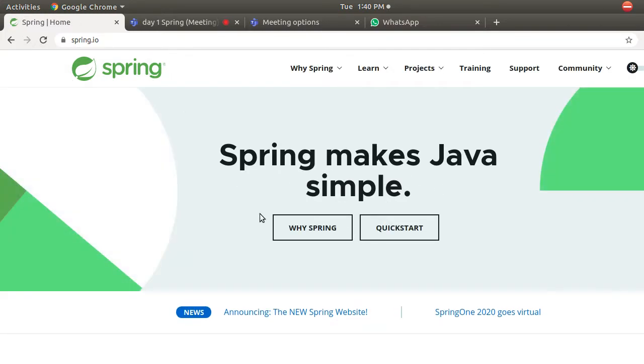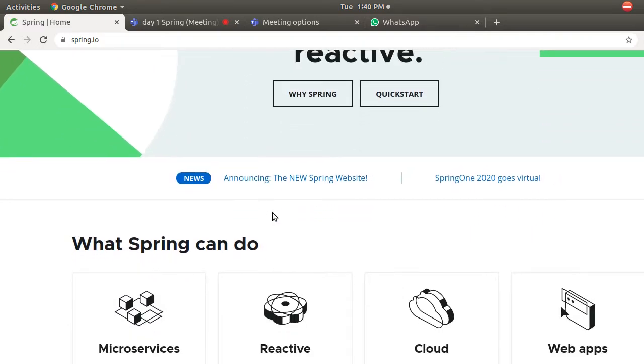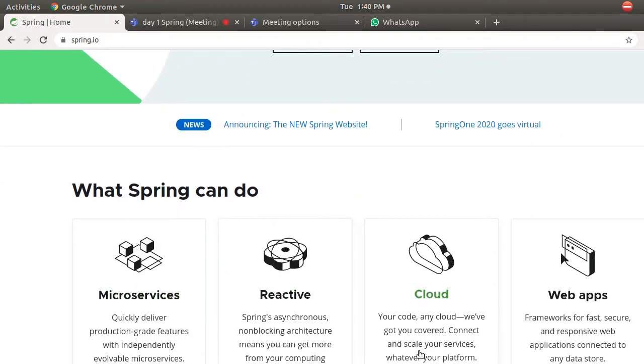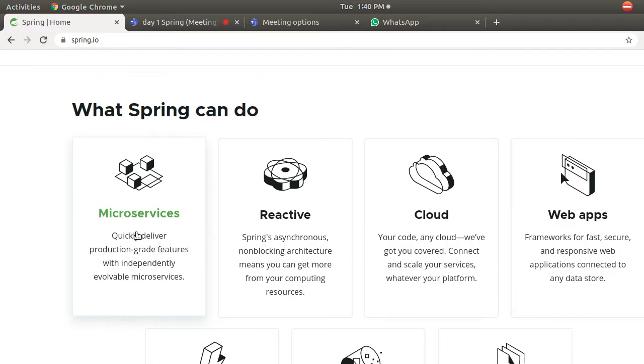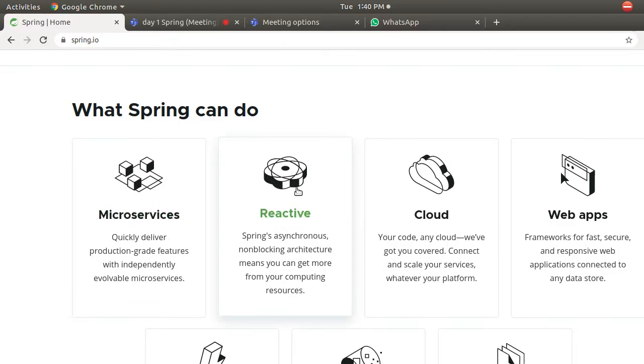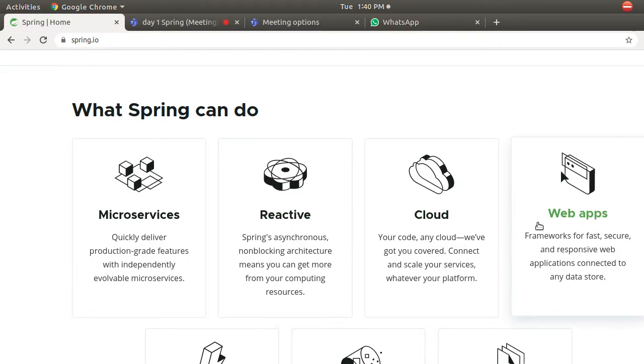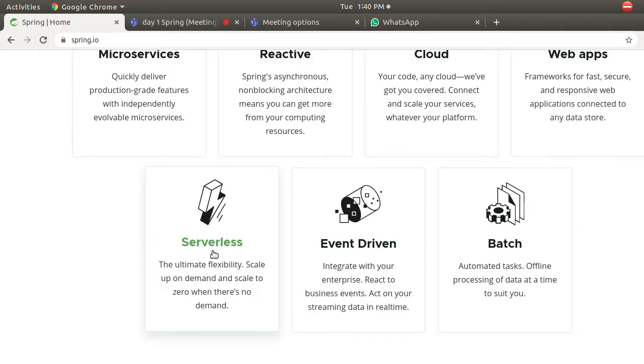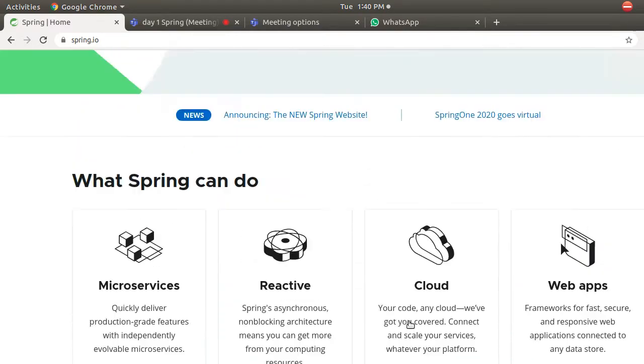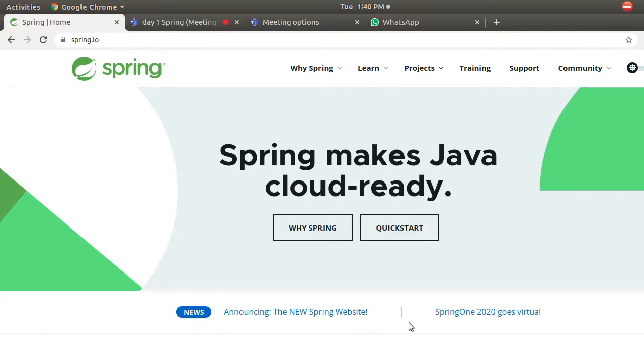It is not just a framework. Like you might have heard it as just a framework, it is not just a framework, it is a framework of frameworks. Means there are different frameworks in Spring. Spring has different versions, say Spring for microservices, Spring for reactive web application development, Spring for cloud, Spring for web apps, Spring for serverless connections. There is a huge set of almost 20 different varieties or flavors of Spring.